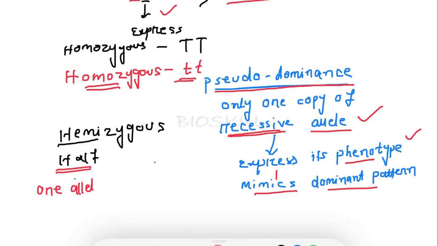Where can we see the hemizygous condition? You will find it in males. In males, the sex chromosomes are X and Y, right?